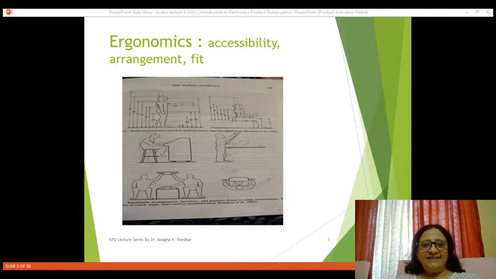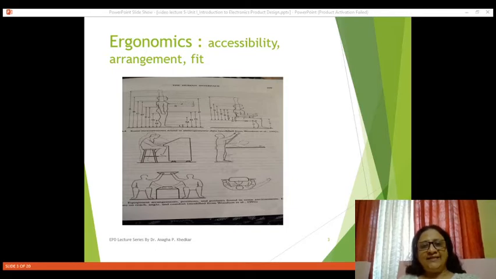So if you see this diagram, then in this diagram different positions of user or human beings are displayed and different measurements are shown over here. That means when the person is sitting, standing, whenever he is sitting on the stool, reading something on the table, writing something, switching on and off lamps.